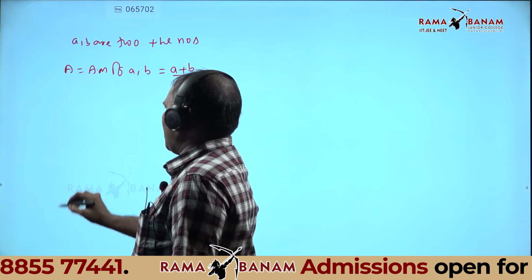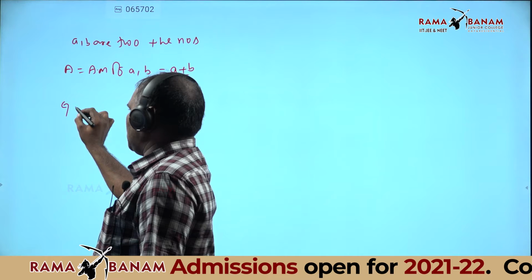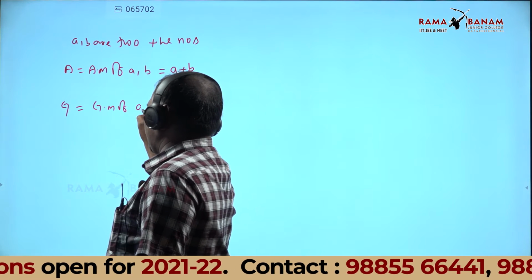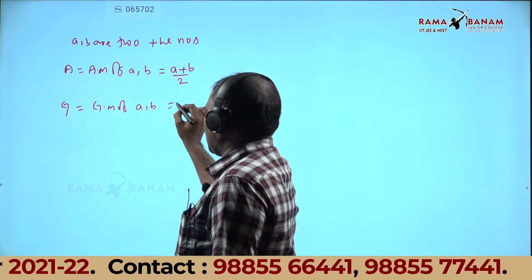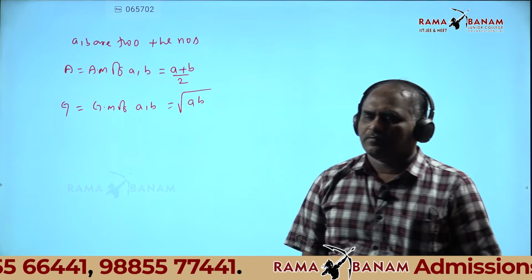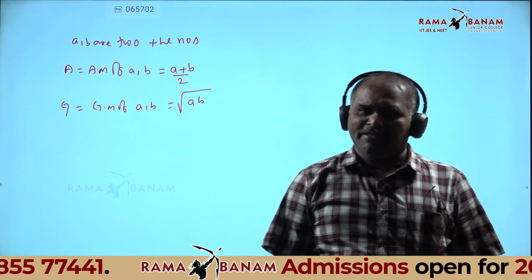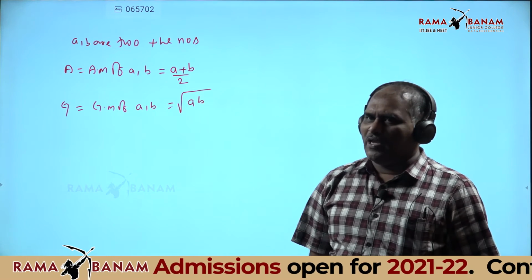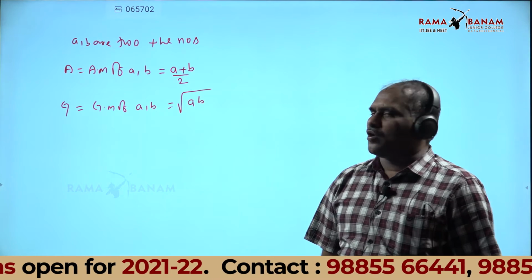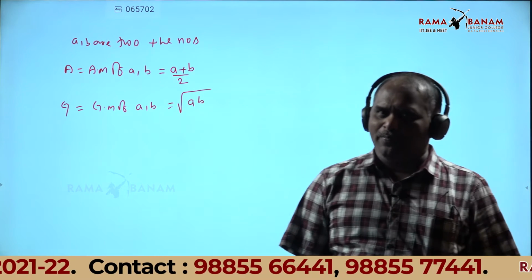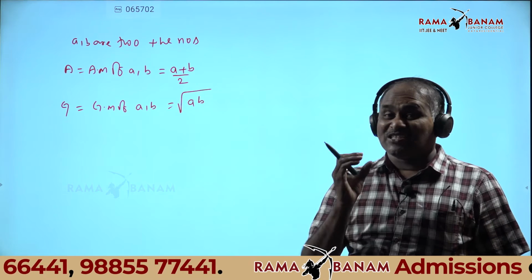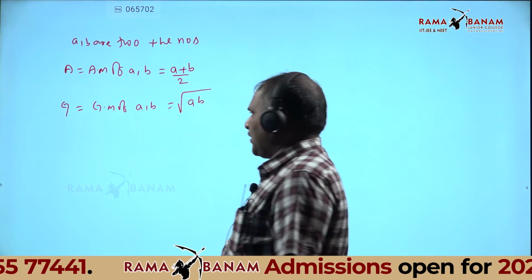A plus B by 2. G is equal to the geometric mean of A, B, that is equal to the square root of A into B. Here A is called the arithmetic mean of A, B, and G is called the geometric mean. How to find the relation?